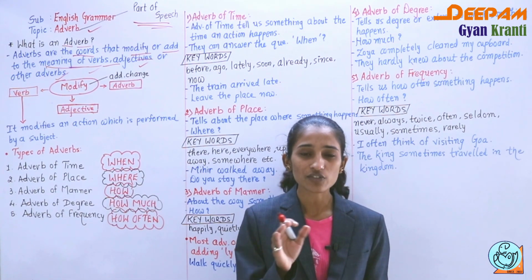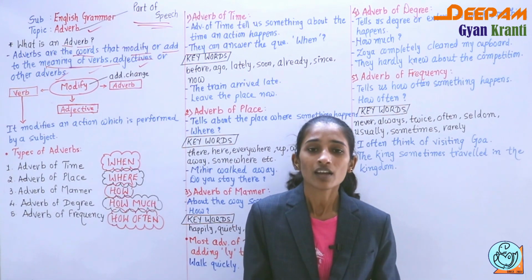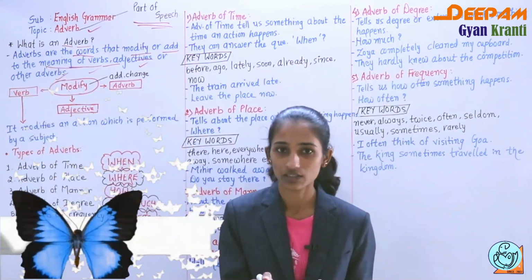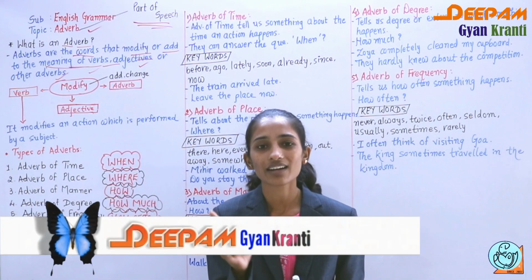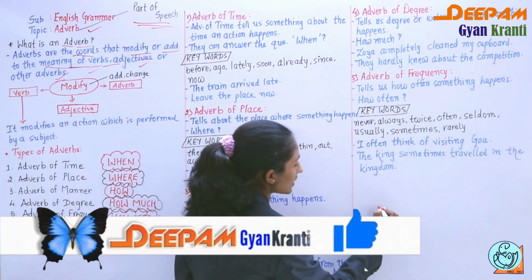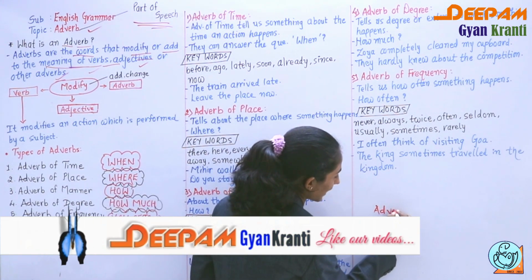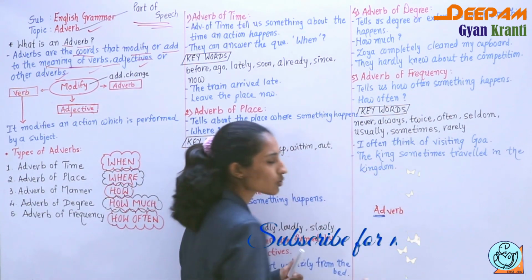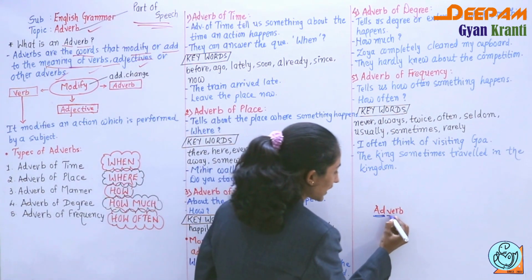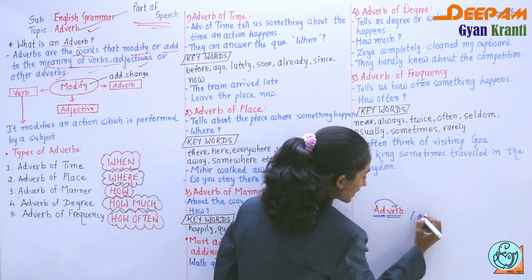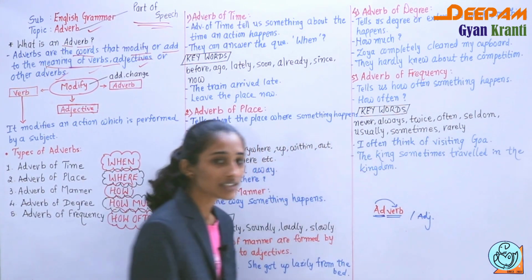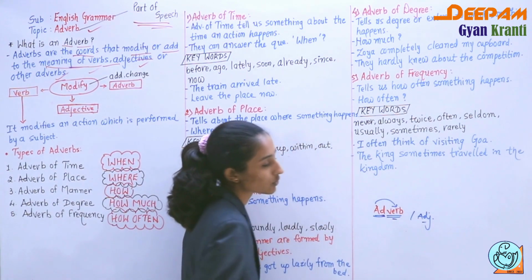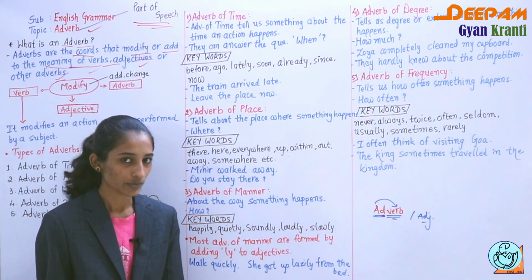In short, you can give the definition like this: the words which add something to a verb or adjective are called adverbs. Two words are there, add and verb. Add means to modify, to change, in a verb or in an adjective. So the words which change the meaning of the verb or the adjective are called adverbs.